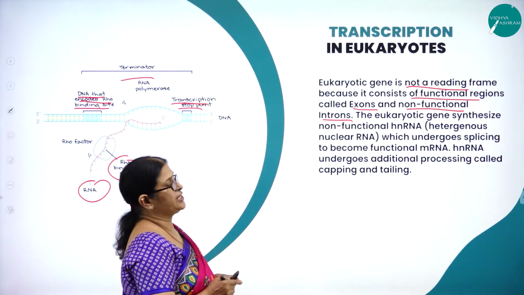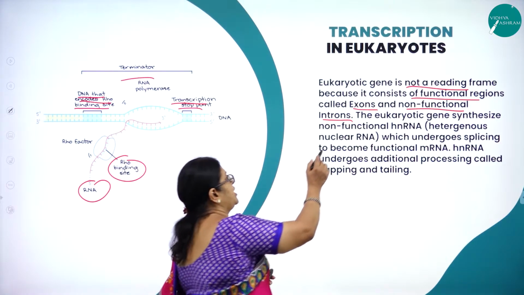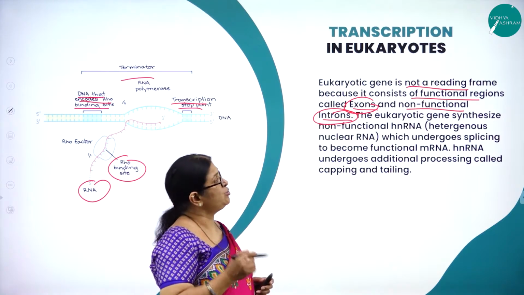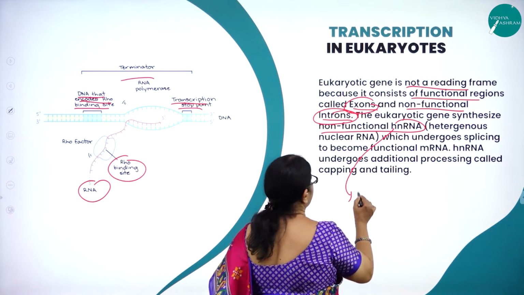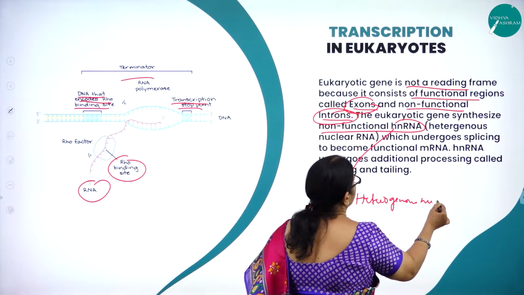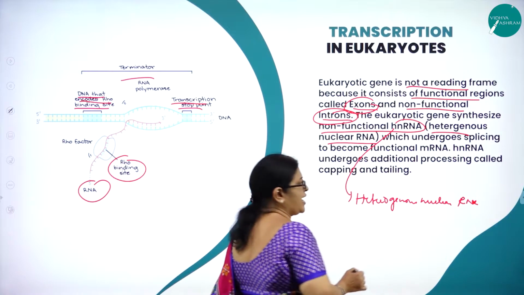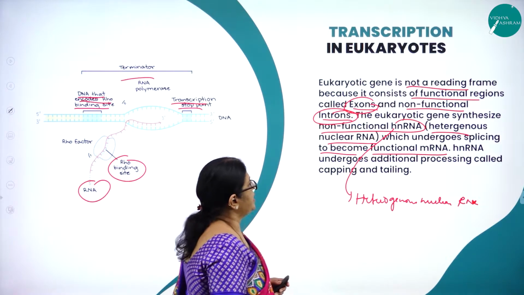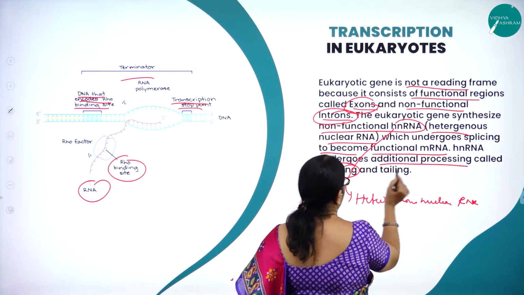So a eukaryotic gene is not a reading frame because it consists of functional regions called exons and non-functional regions called introns. So the eukaryotic gene synthesizes non-functional hnRNA, that is heterogeneous nuclear RNA, which undergoes splicing to become functional mRNA. hnRNA undergoes what? Additional processing called capping and tailing.